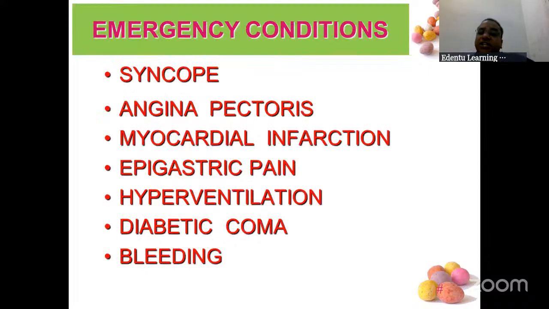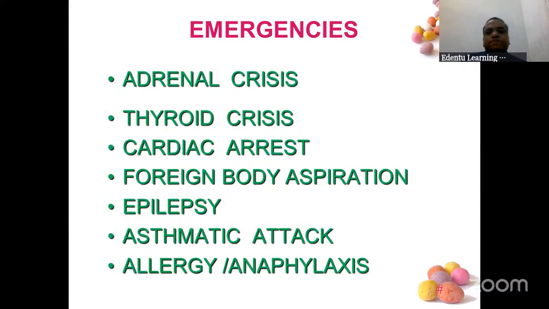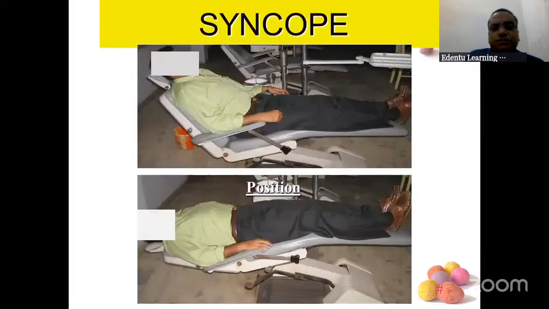So some of the conditions we will be discussing today are syncope, angina pectoris, myocardial infarction, epigastric pain, hyperventilation, coma, bleeding, and some more. So all in a flowchart manner. I'm not going to talk any theory here. Everything will be flowchart. If not this, then that, like that. Then adrenal crisis, thyroid crisis, all those emergencies. It's almost like 14 emergencies we are going to discuss now.